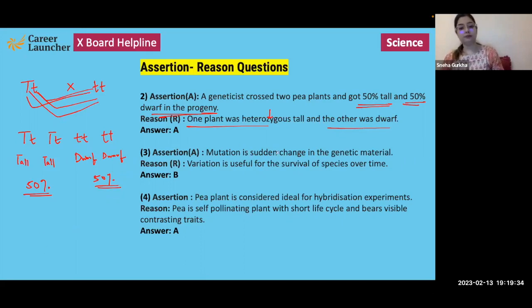Question 3, mutation. Assertion says mutation is a sudden change in the genetic material, which is true. Reason says variation is useful for the survival of species over time.